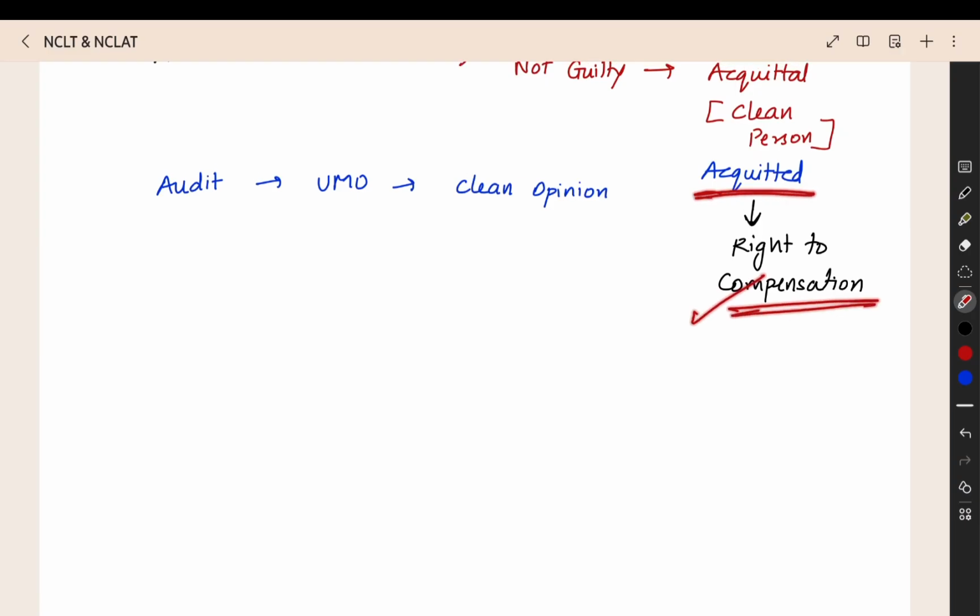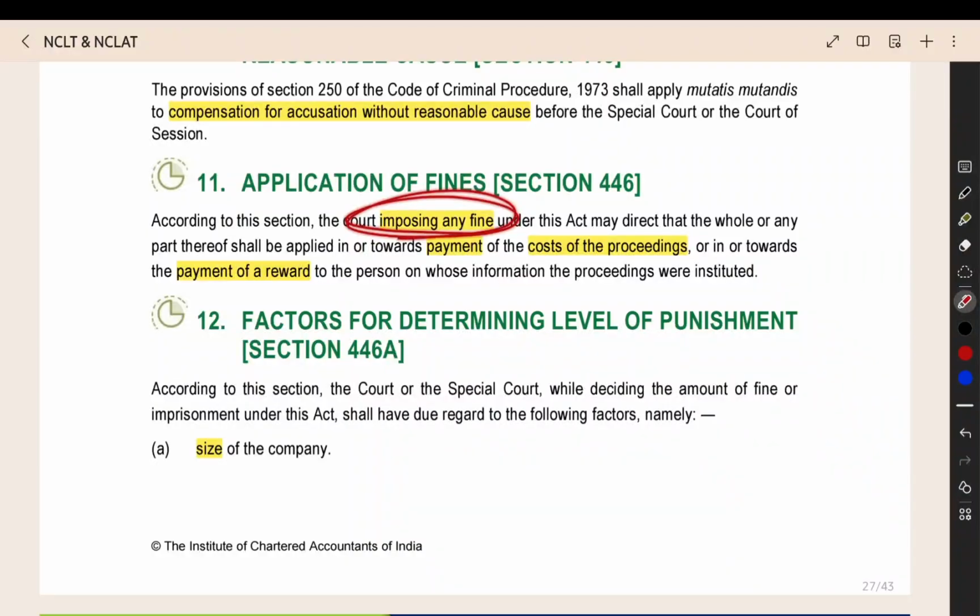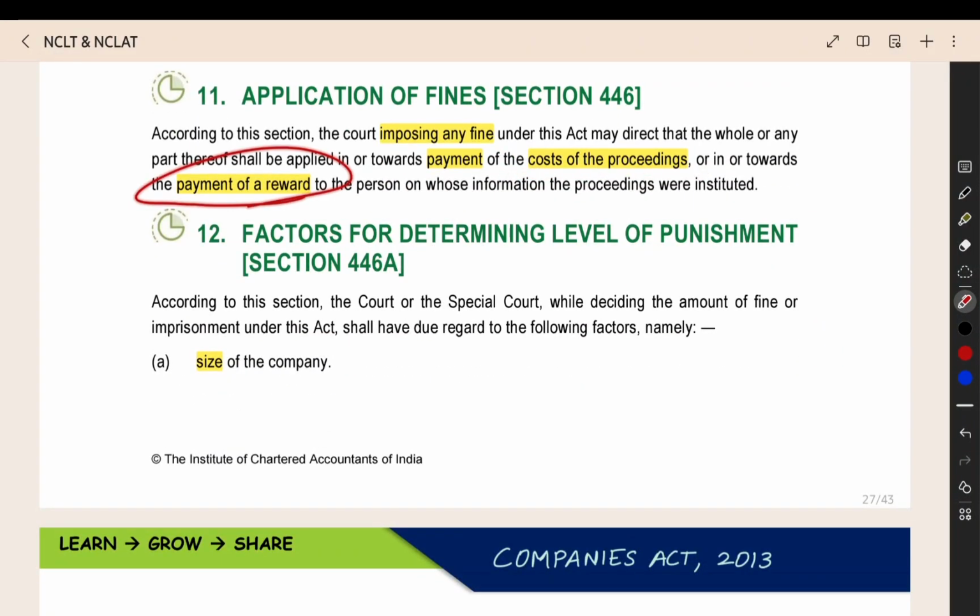So he has the right to compensation. He can also file the right to compensation there. Then whatever the fine you are collecting, that will be used for the payment of cost of the proceedings, and then it will be given as a reward to the persons.